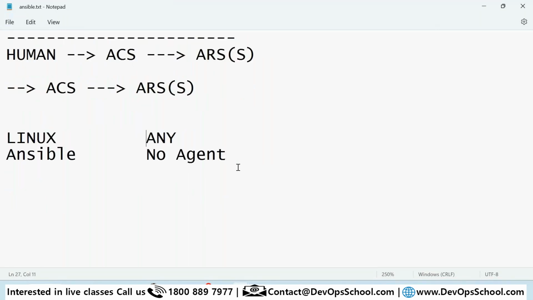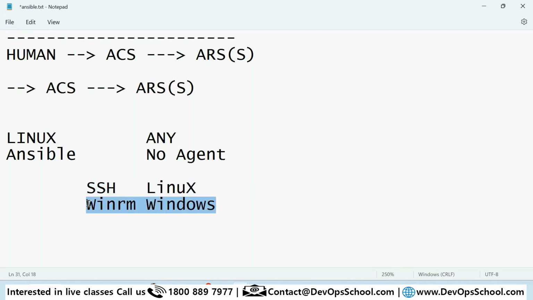Now how does this Ansible server talk to ARS? If the ARS is Linux, then they use the SSH protocol. And if it is Windows, then we use the WinRM protocol. So when ACS talks to ARS, it uses different protocols. These are the protocols for Linux and Windows.